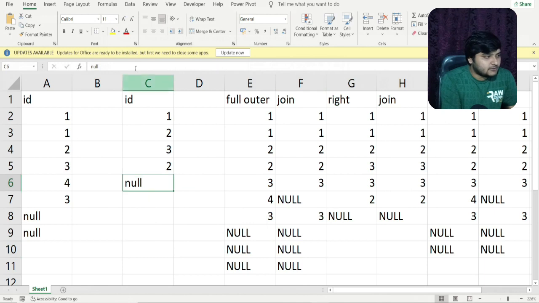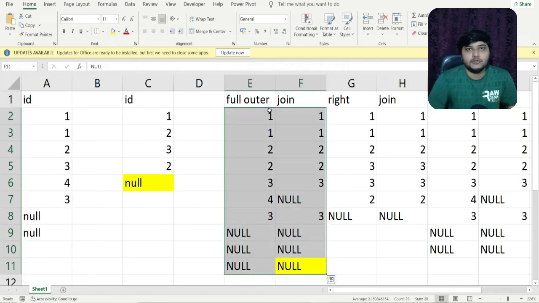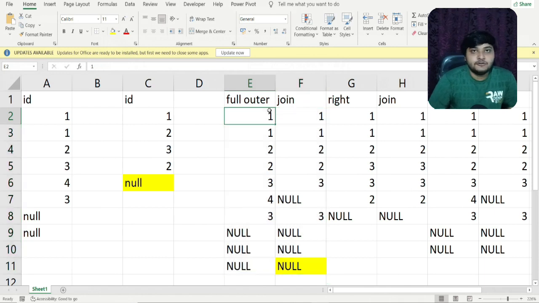What about this null value which is present here? This null will again be present here in the second column, but you can see no matching record is being produced for null. So again null would come up here. So this was the final output for the full outer join, and you just count the number of output rows which you are getting, and that is the answer which the interviewer would ask you in real interviews. And this is a very important concept.